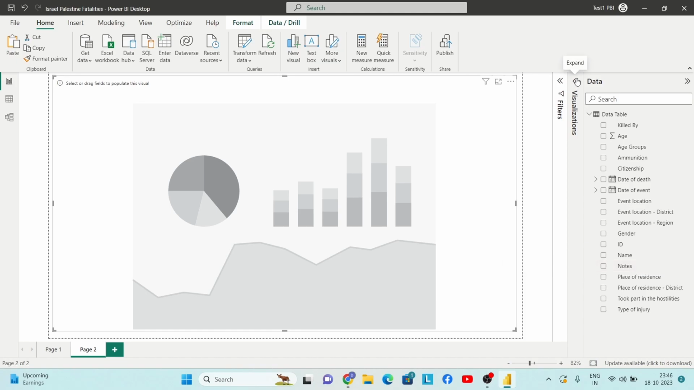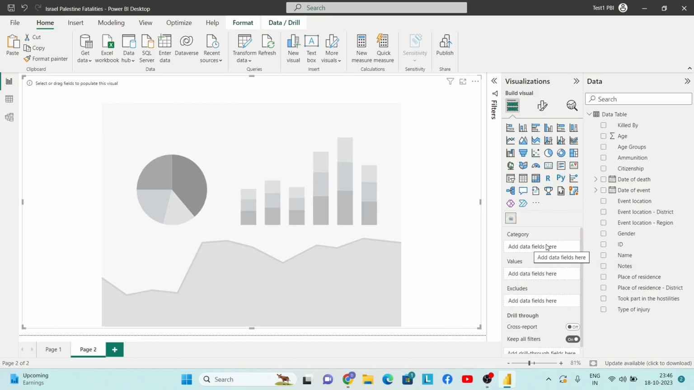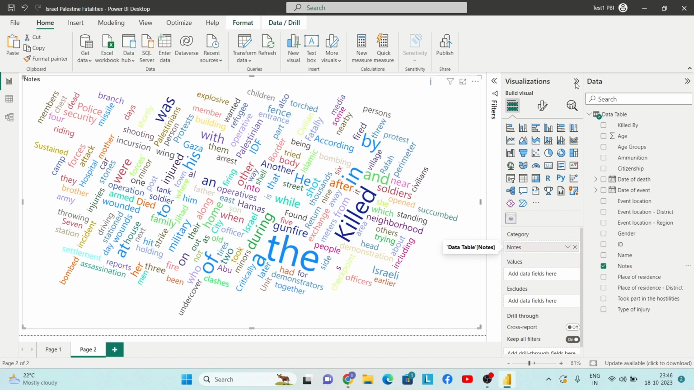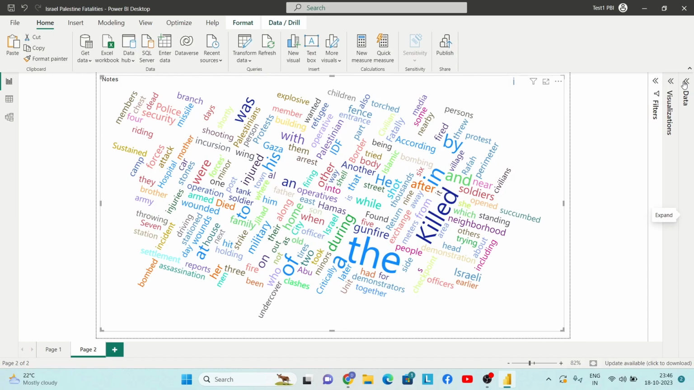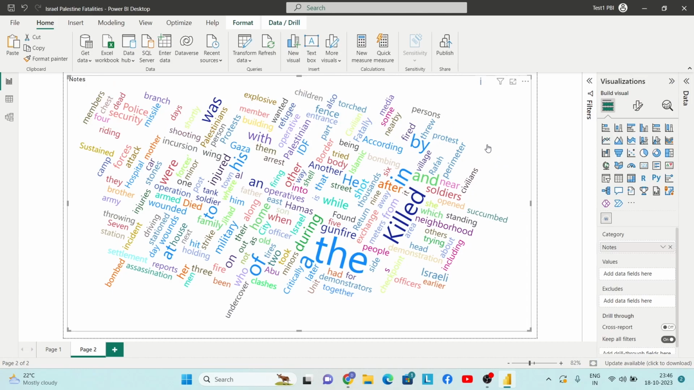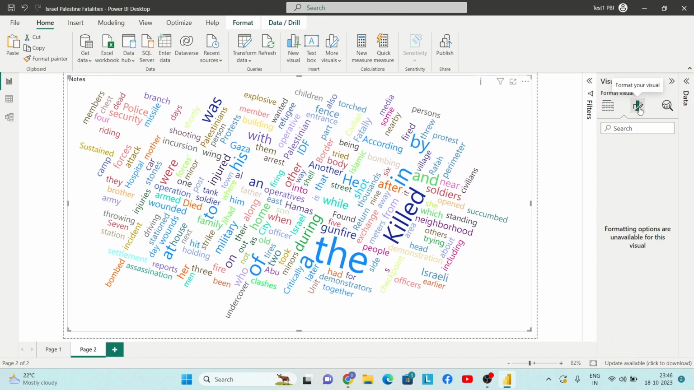So I will expand this visualization pane, and under this category bucket, I will just simply drag this notes field from the data pane and drop it here in the category bucket. Let me take some time. So now you can see that all the words which are present in all the sentences are being represented in this word cloud. And since I want to turn the rotation off, I can just simply select this chart, click on format your visual, and change this rotate text to off.